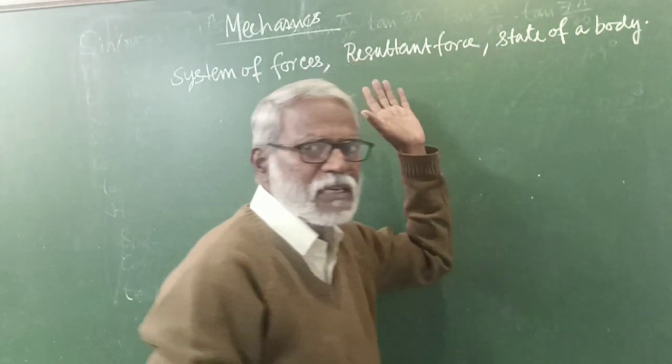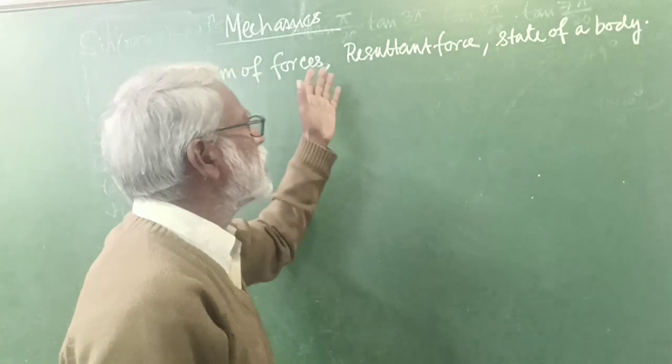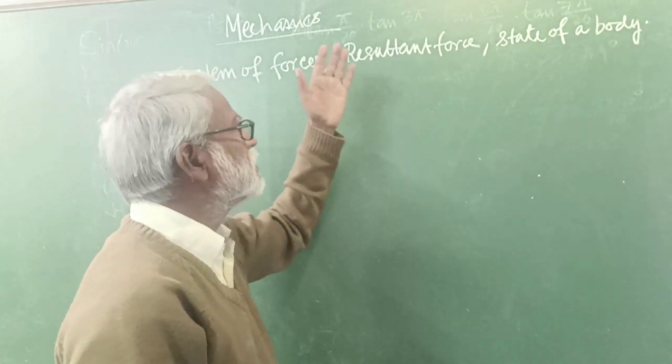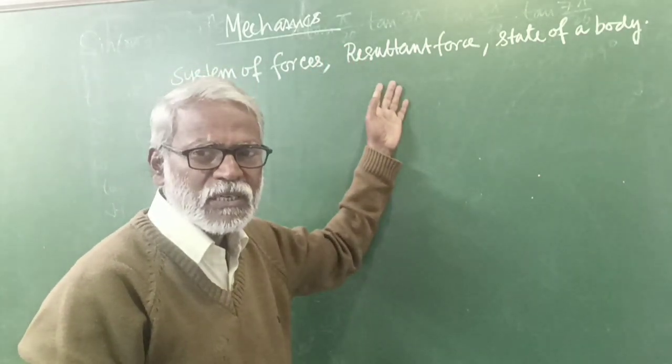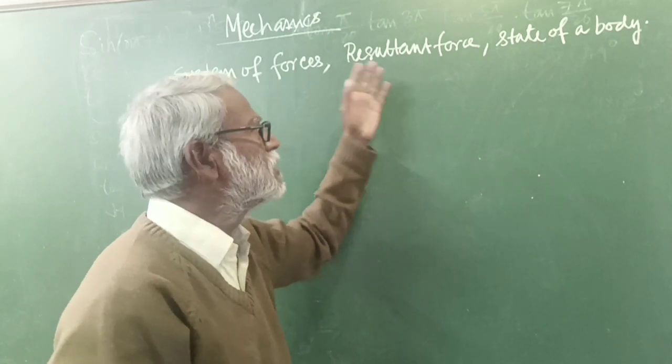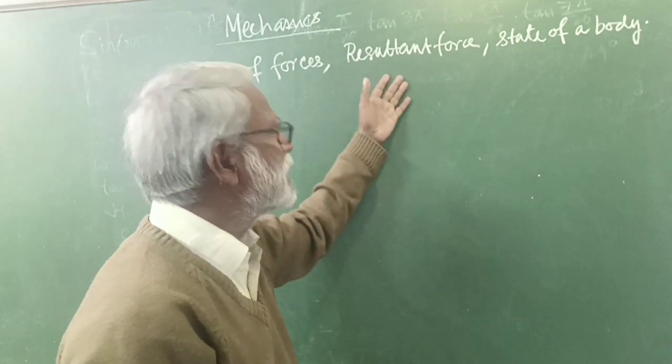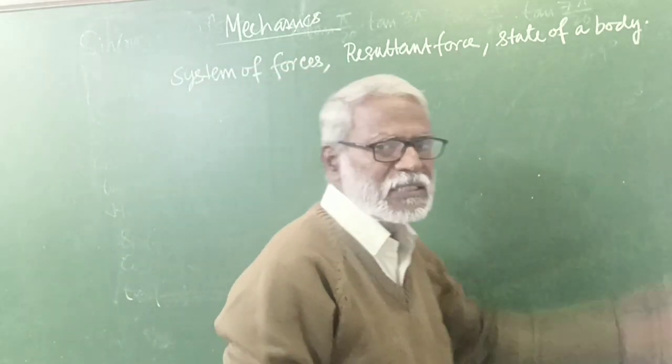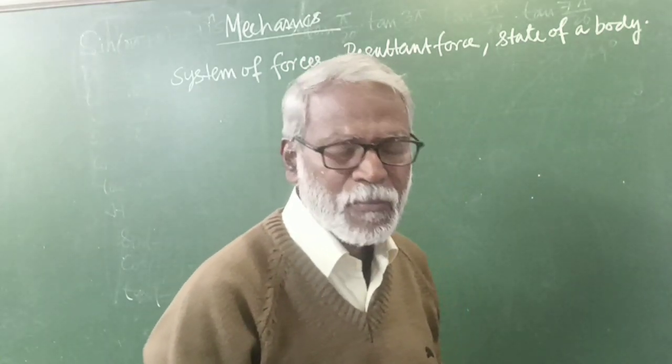That means there is a system of forces and you have to find its resultant force and what the resultant force creates on the state of a body.